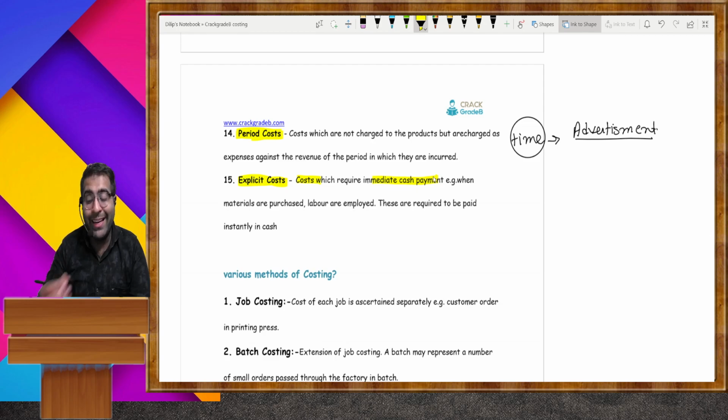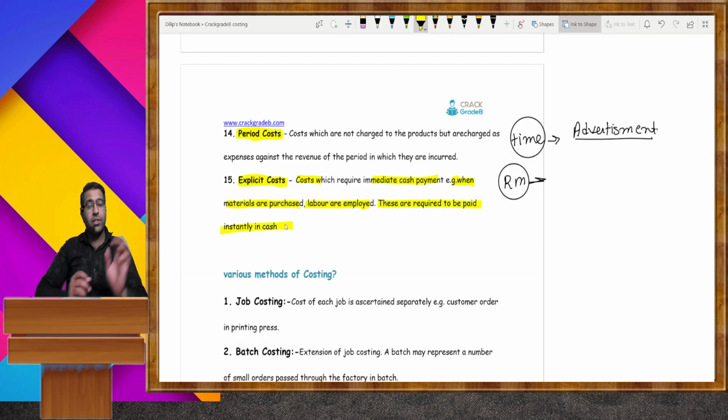Explicit cost. Costs which require immediate cash payment. You need to pay immediately. For example, you are going to purchase raw material, so you need to pay the amount for the raw material immediately. Materials are purchased, labor is employed. These are required to be paid instantly in cash.